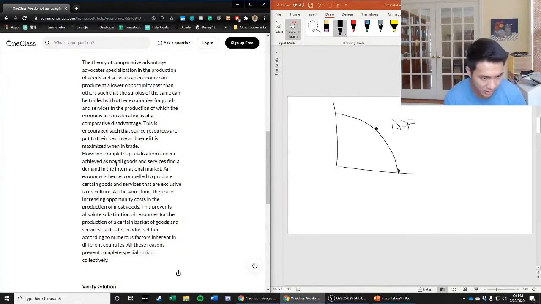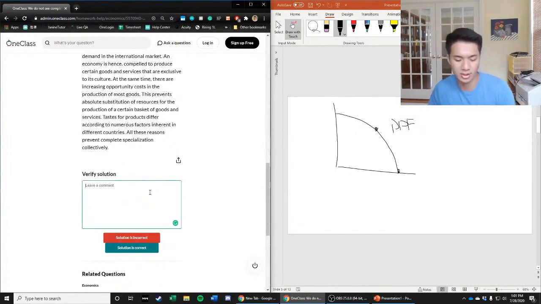At the same time, there are increasing opportunity costs in the production of most goods. This prevents absolute substitution of resources for the production of a certain basket of goods and services. Tastes for products differ according to numerous factors inherent in different countries. All of these reasons prevent complete specialization collectively. Okay, that's a good answer, and we're going to mark that as correct.